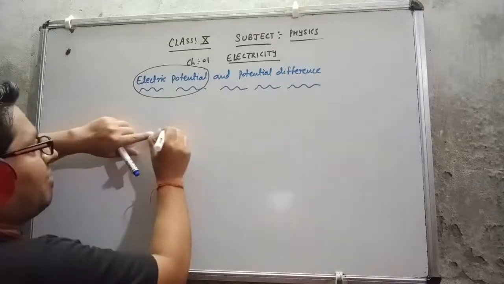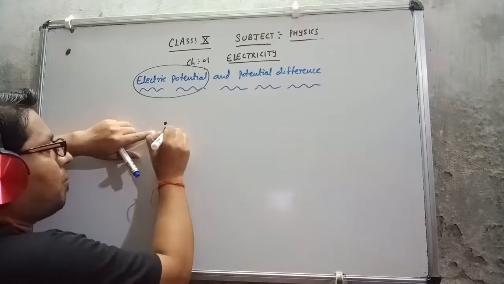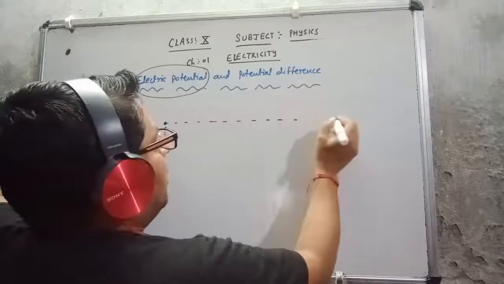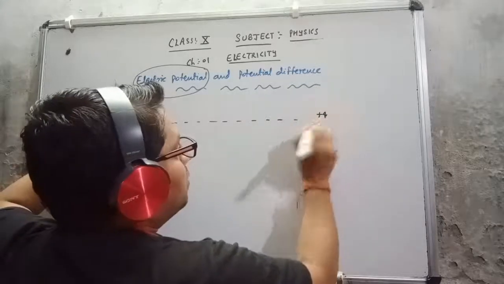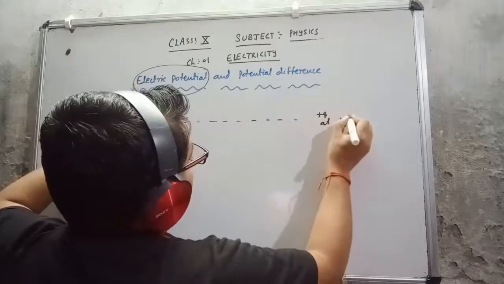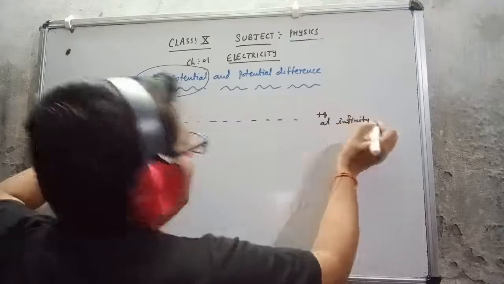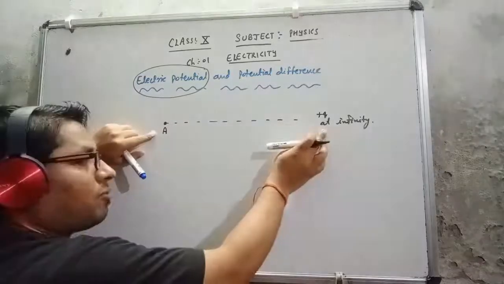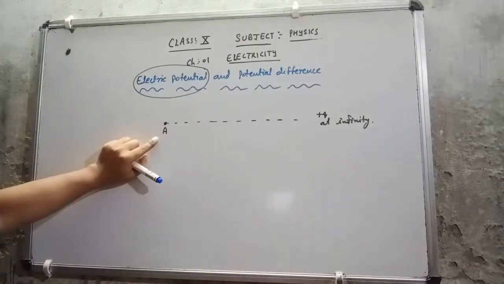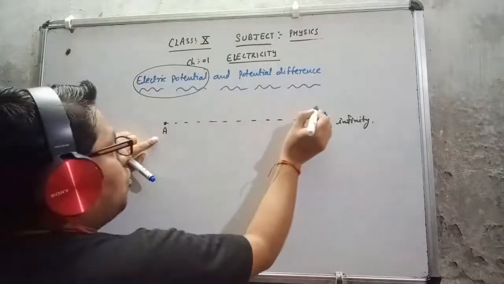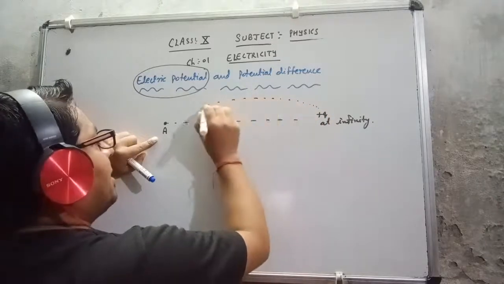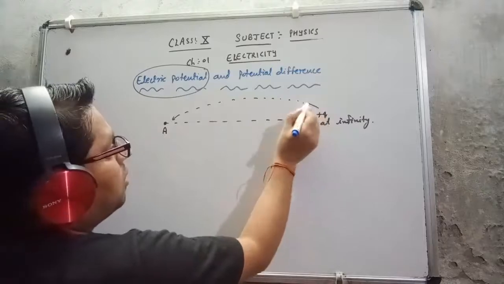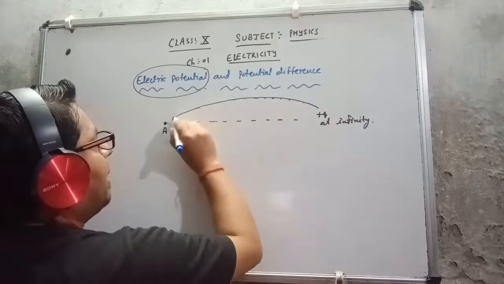Suppose I have a point here. This is the point A. Here, q coulomb of charge is lying at infinity. That means the distance between the plus q coulomb of charge and point A is infinity. Now I want to bring this q coulomb of charge from infinity to point A.